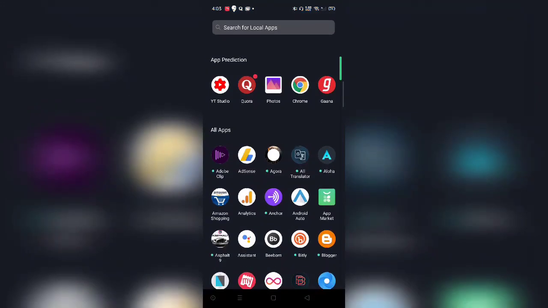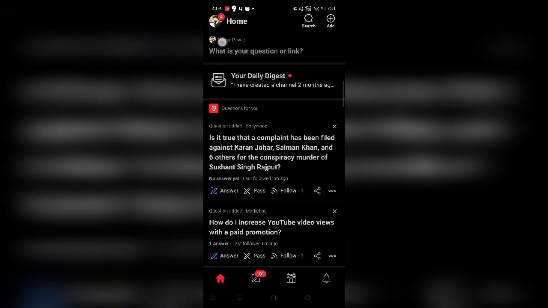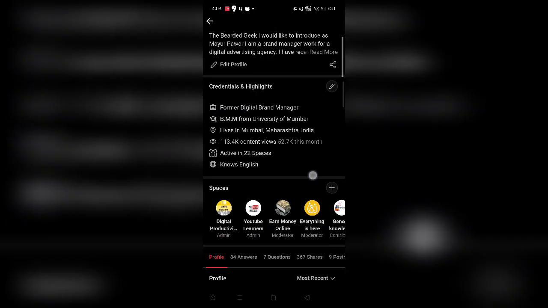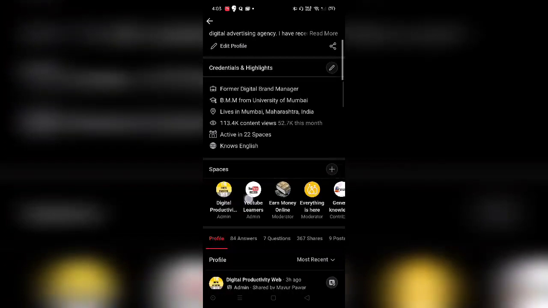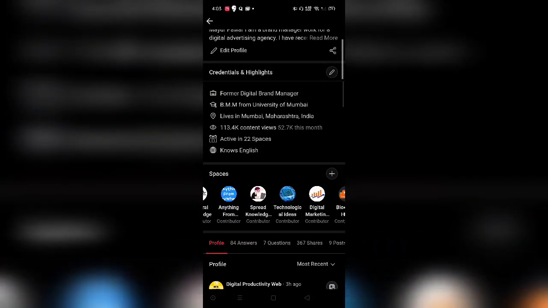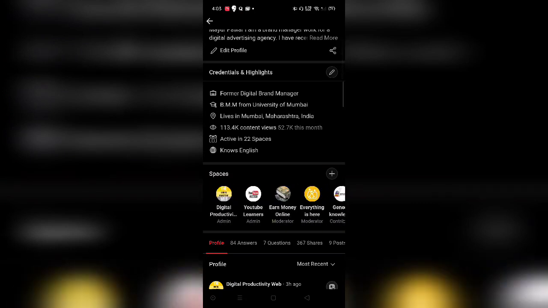So here we are on the mobile screen. Let's just quickly go into Quora. Now this is my Quora account and I am a part of some 22 spaces altogether. Now these two are my spaces. Basically, I'm an admin, as you can see, and these are the other ones where I'm a contributor and a moderator for the other groups.